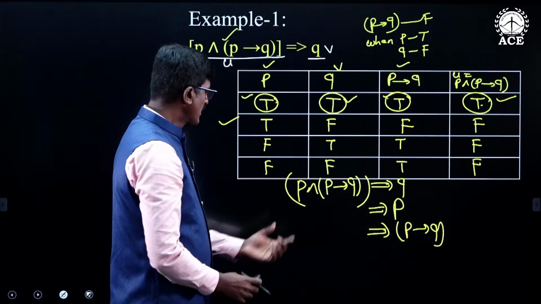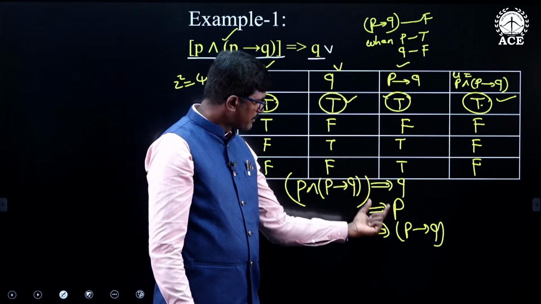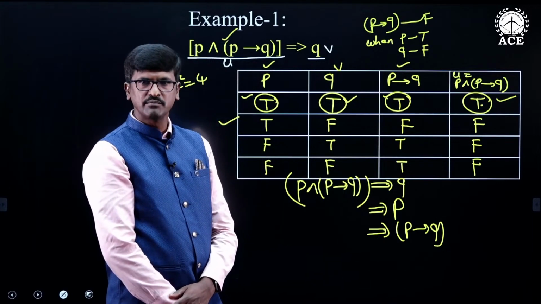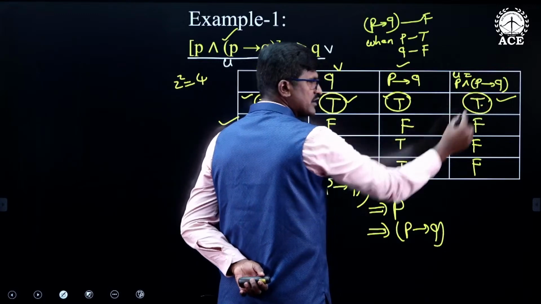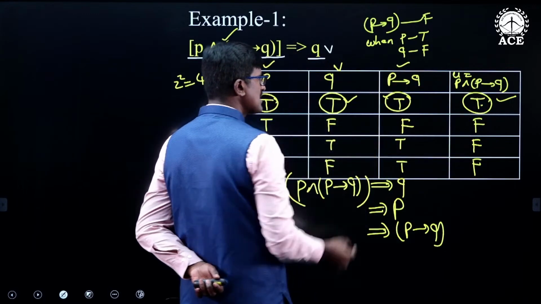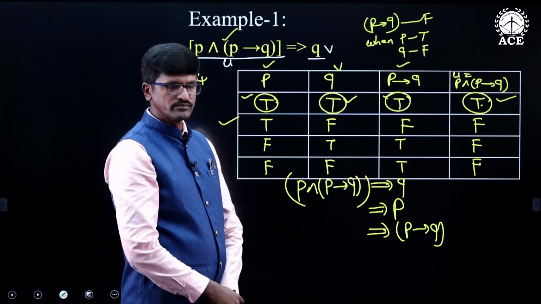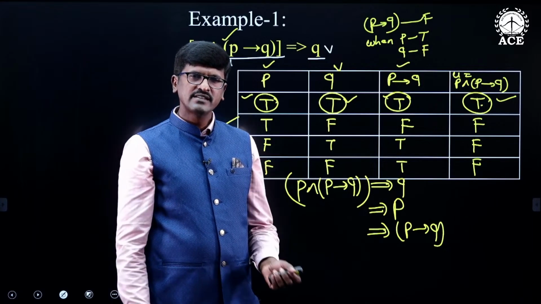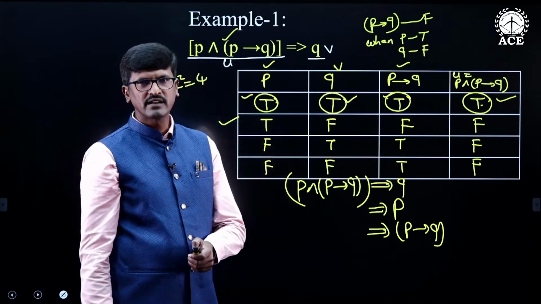That means the LHS logically implies Q, it logically implies P, and it logically implies P conditional Q also, because whenever U is true, P conditional Q is also true, Q is also true, and P is also true. This is how we prove whether the LHS logically implies the RHS or not when 2 simple statements are given.